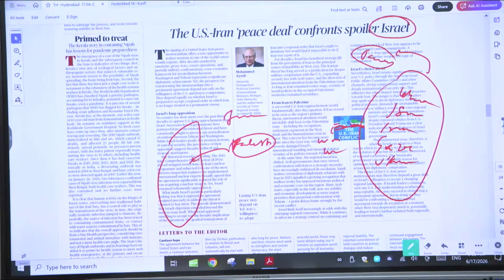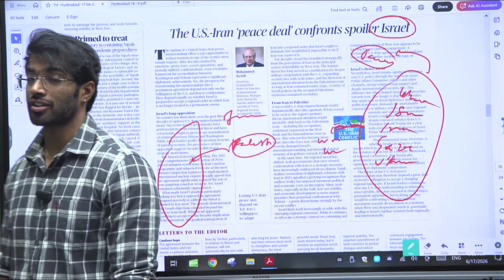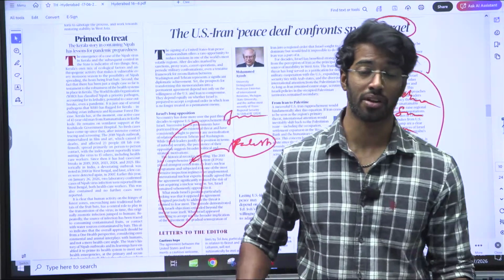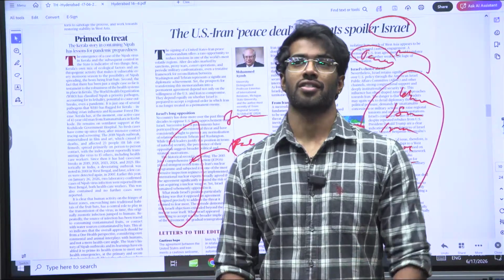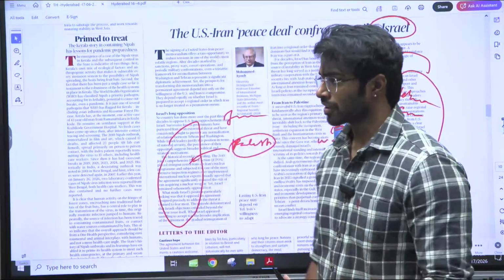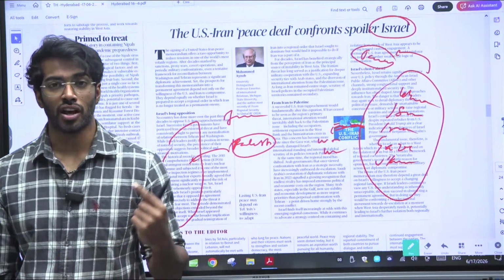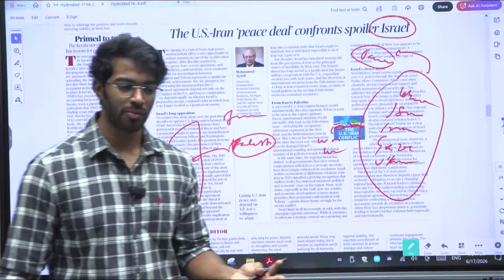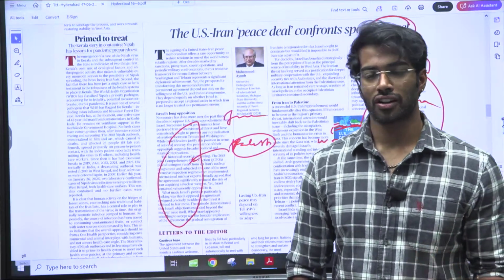But what you have to keep in mind is that there is also this problem with Gulf countries. Now, Gulf countries thought that USA would help them. At the end of the day, USA would help them. That's what the Gulf countries thought. Saudi Arabia, UAE, all of these were like, yeah, USA is our big brother, and whenever there is a strike or whenever there's a global tension, USA is going to protect us. But what happened? There was a high amount of bombings, and USA did not actually protect them at all. Right? It did not protect them at all. It was actually looking at what it can do. So that is another drawback for the Gulf countries.